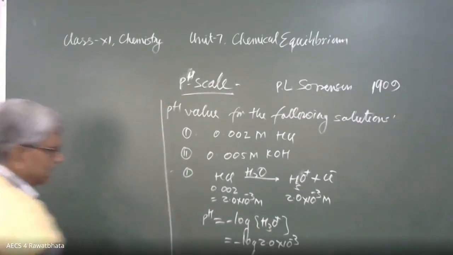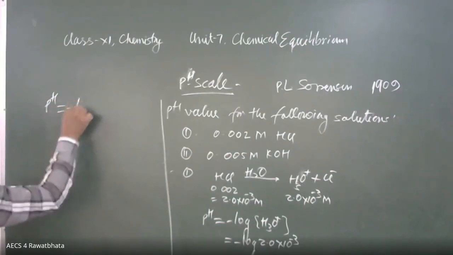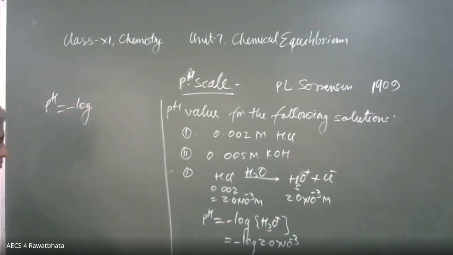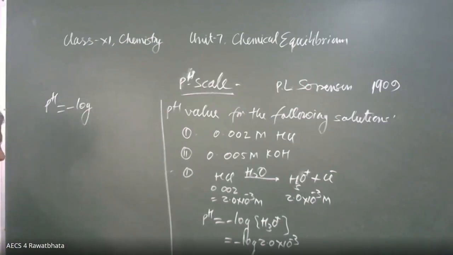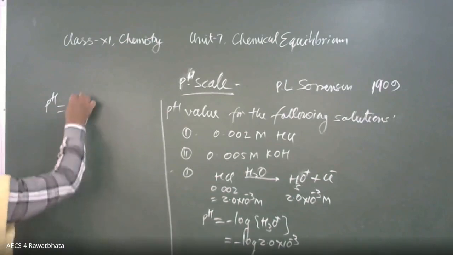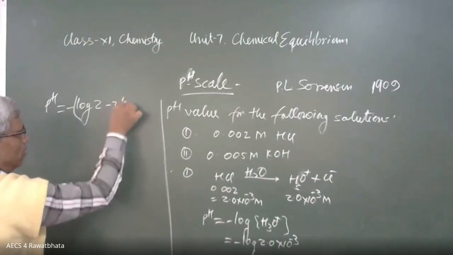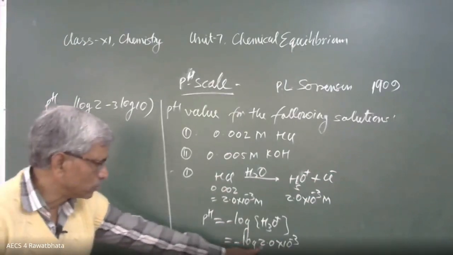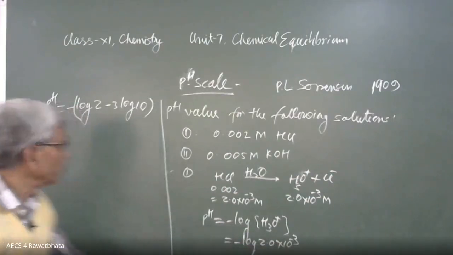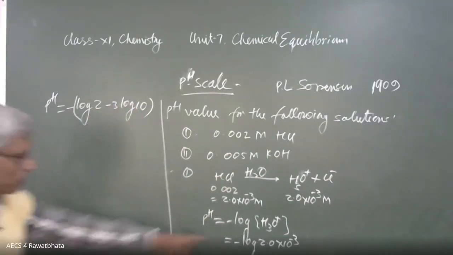Okay. Then this can be written as pH is equal to minus log... how to solve? Minus, take it out, log 2 minus 3 log 10. Take a minus sign out. Here is log 2, and this multiple is converted into plus minus 3 log 10. It is finally minus 3 log 10 because the power is negative.